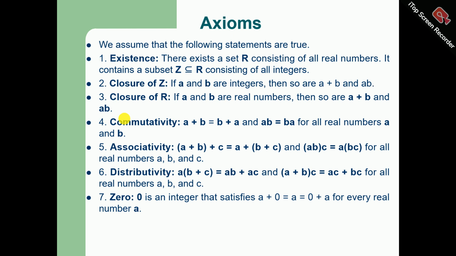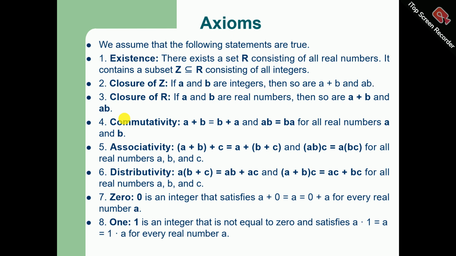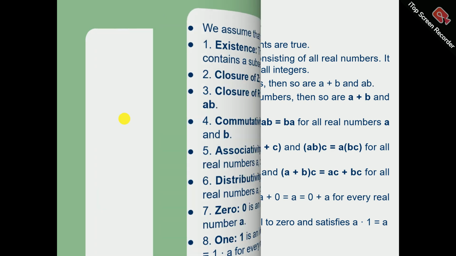0. 0 is an integer that satisfies A plus 0 is equal to A is equal to 0 plus A for every real number A. 1. 1 is an integer that is not equal to 0 and satisfies that A times 1 is equal to A is equal to 1 times A for every real number A.